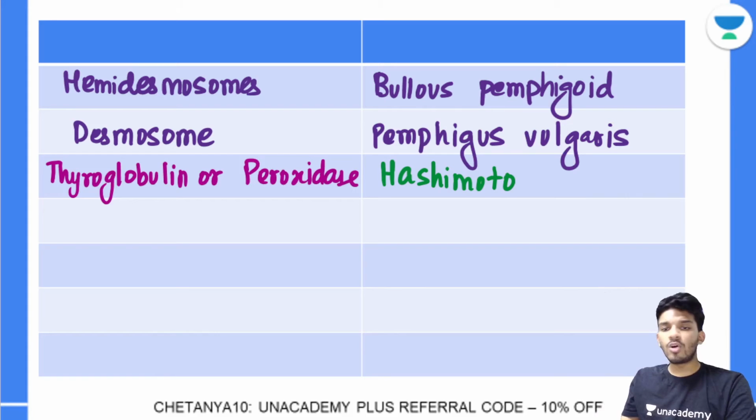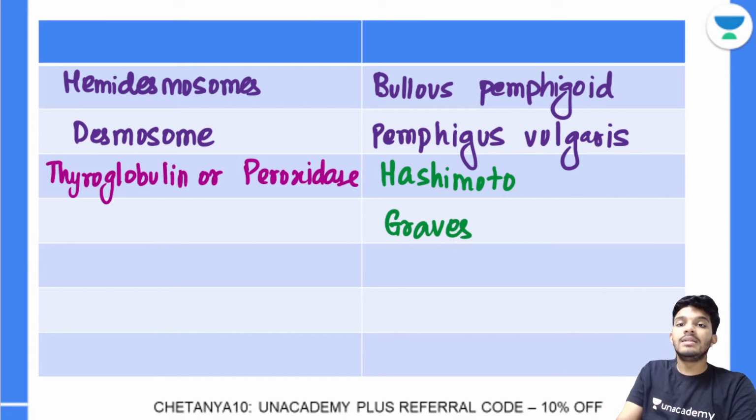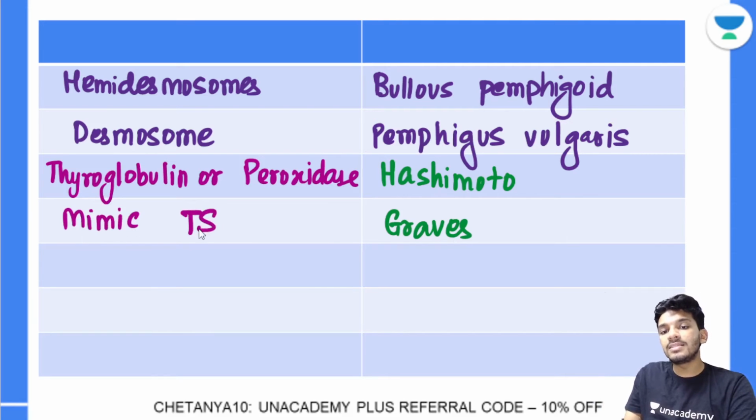Then there is a similar disorder affecting the thyroid called Graves' disease. But instead of being a hypothyroidism, it is a hyperthyroidism, because here the antibodies mimic TSH. So they are against the TSH receptor. They are going to mimic the TSH. Now that is important.